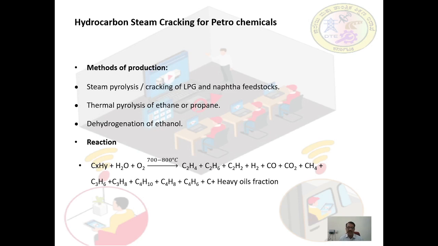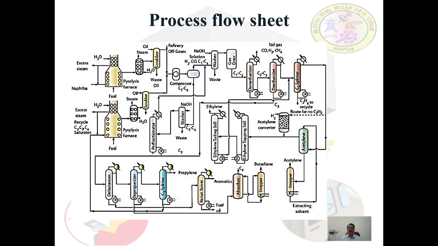From this mixture of chemicals, we have to separate the required one by distillation. Right?